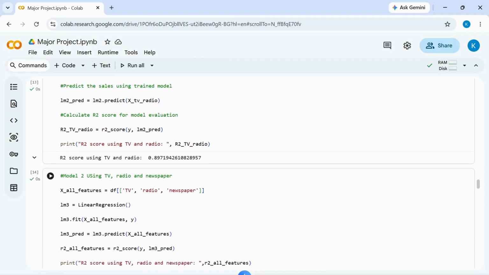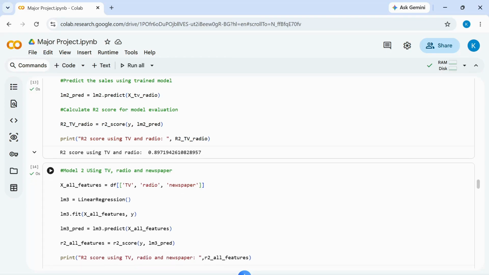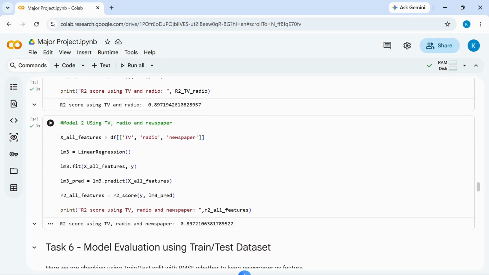In model 2, now we include all three advertising channels as input features. Created the model, trained the model, and made it predict the sales. Then we have calculated the R2 score for all features. If we compare both the results, we can say that TV and radio are the most important features for predicting the sales.